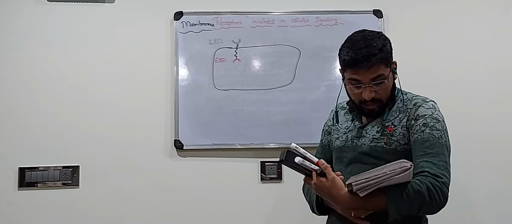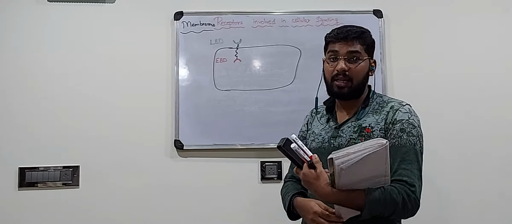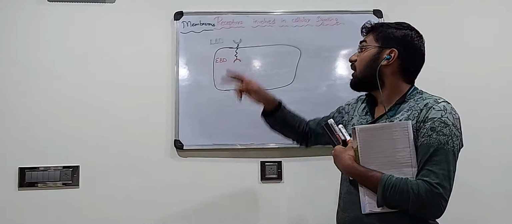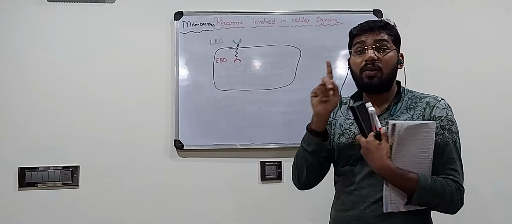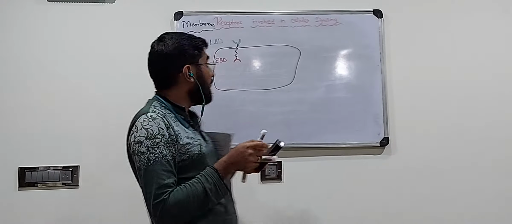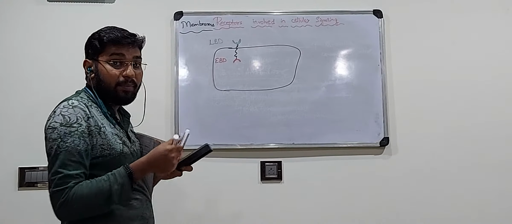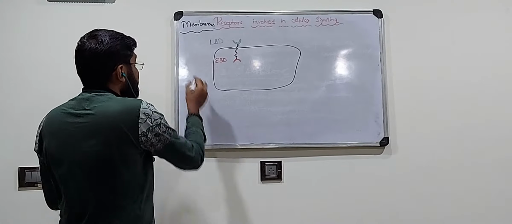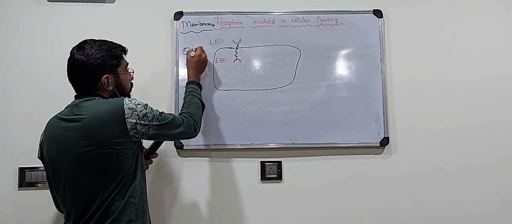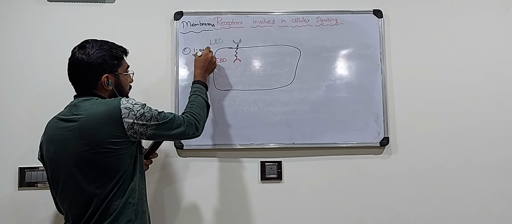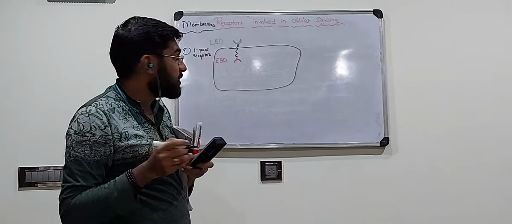Insulin receptor and tyrosine kinase receptor. There is another receptor called the tyrosine kinase receptor. So these two are examples of one pass receptor or single pass receptor. That is the first type we are going to study under transmembrane receptors or membranous receptors.